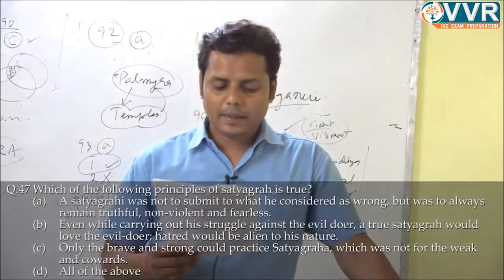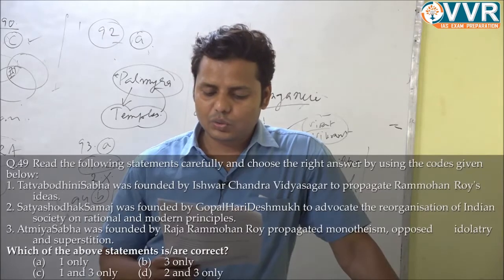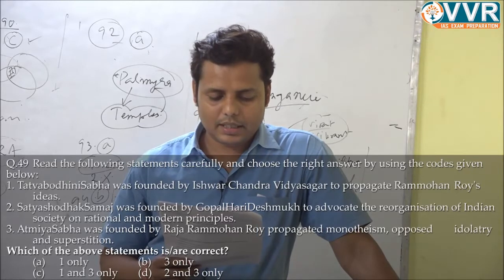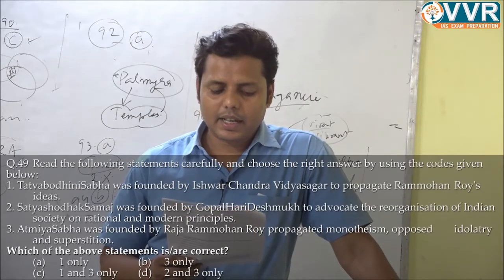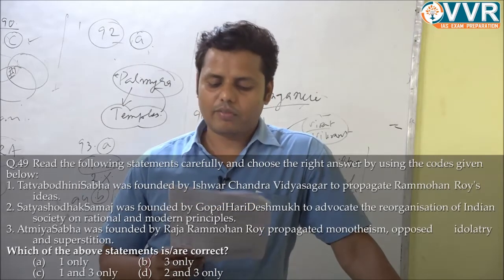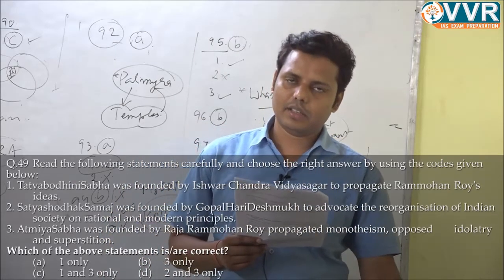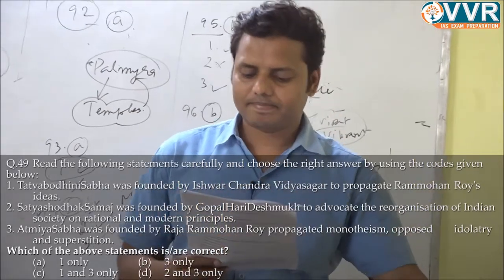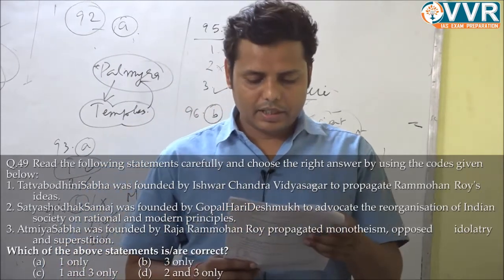A. Next, 49. Read the following statements carefully and choose the right answer by using the codes given below. First, Tattva Bodhini Sabha was founded by Ishwar Chandra Vidyasagar to propagate Raja Ram Mohan Roy's ideas. The statement is correct, but there was one factual mistake here. It was not founded by Ishwar Chandra Vidyasagar, but by, what was his name, Devendranath Tagore, right? So it was founded by Devendranath Tagore.